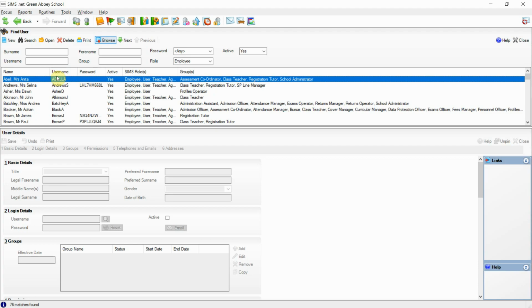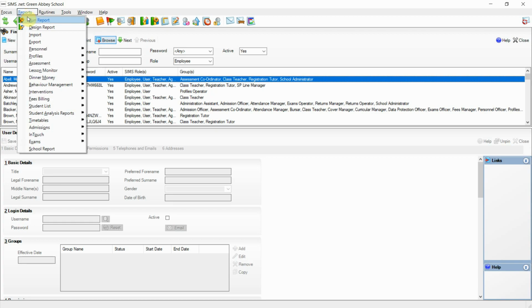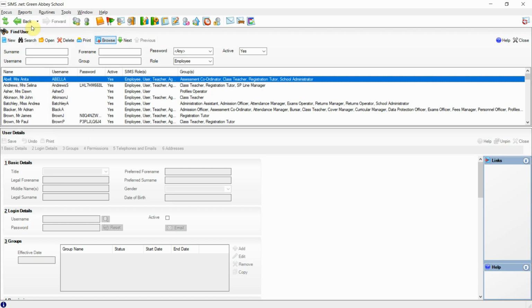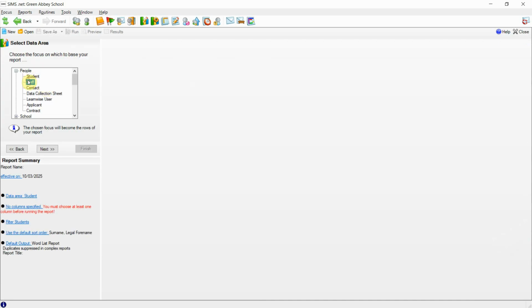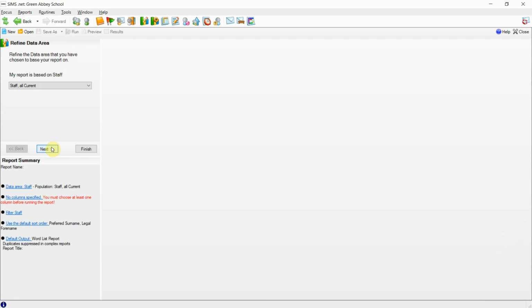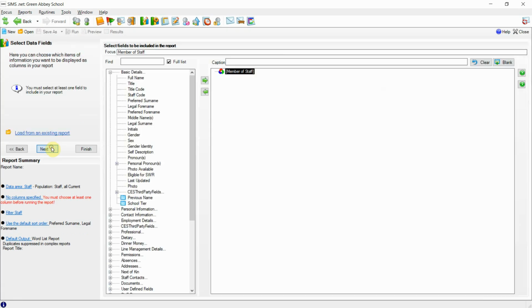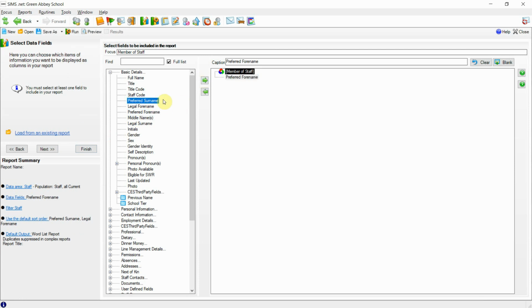As of the spring release, however, if we were to navigate to Reports and down to Design Report, if we were to then create a new report and change the reporting focus to staff, click Next, we can retain this as all staff, and then when we populate data fields, we'll bring in some basic information such as forename and surname of the member of staff.